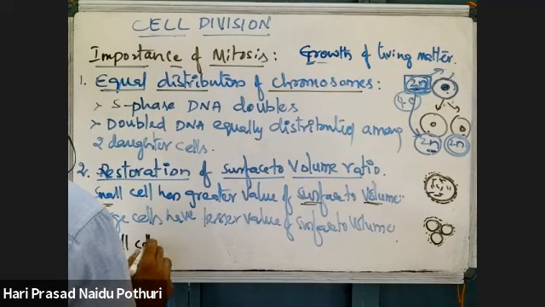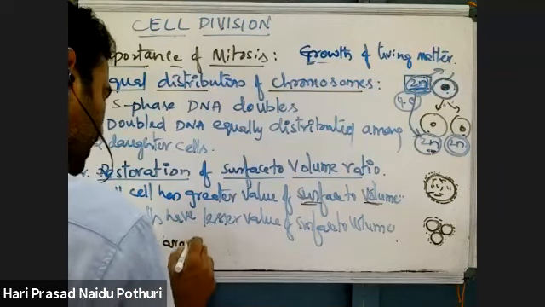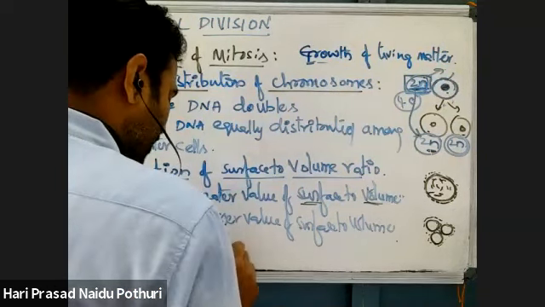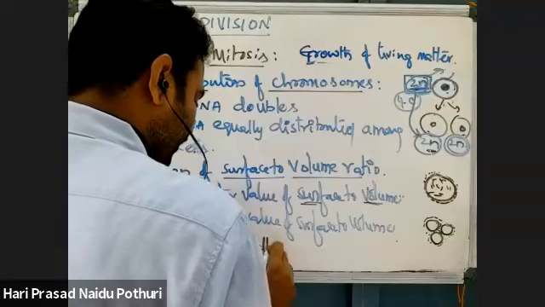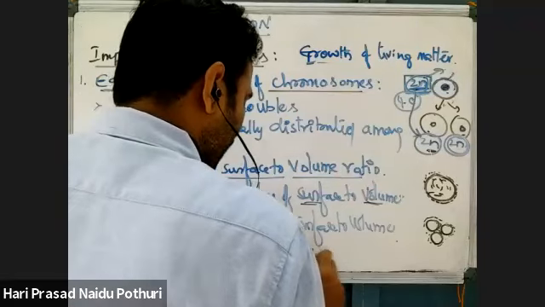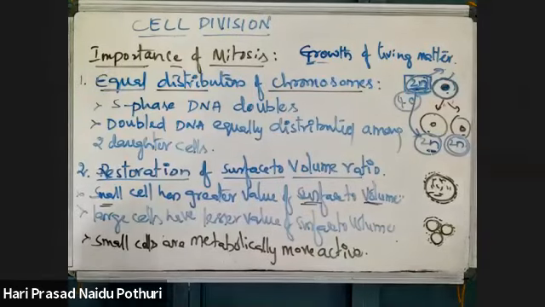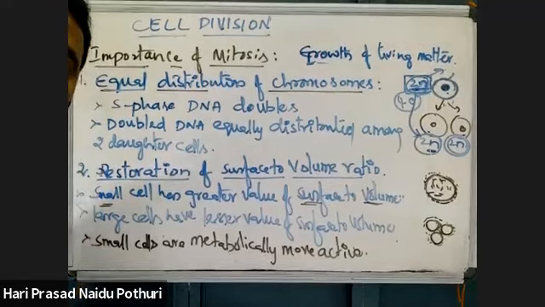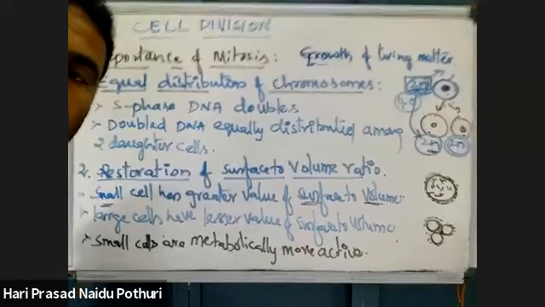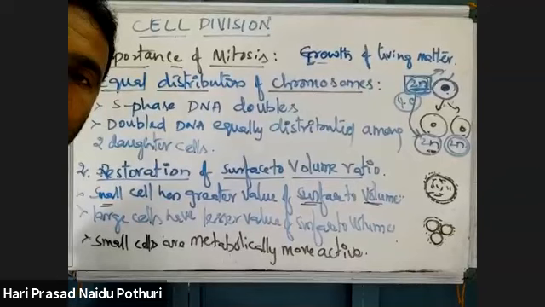small cells are metabolically more active. Small cells are metabolically more active. That is one advantage of the mitosis.